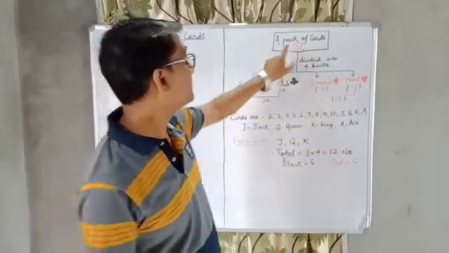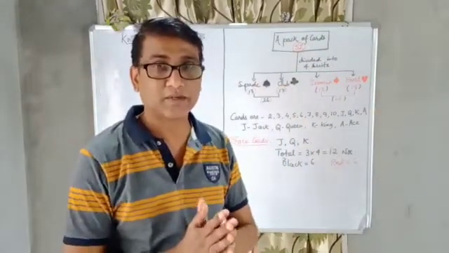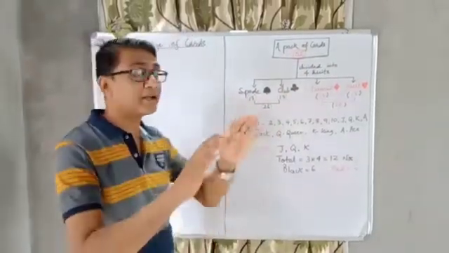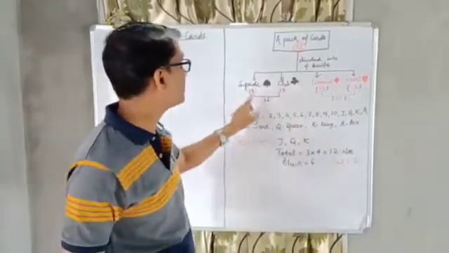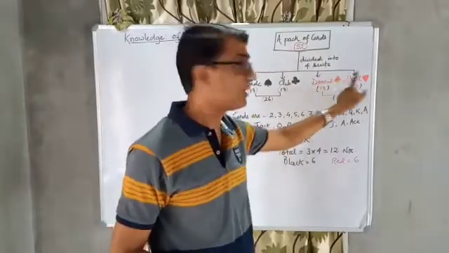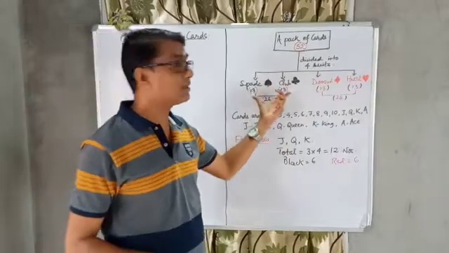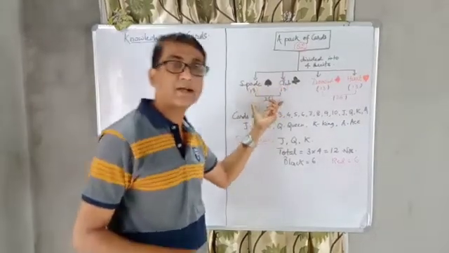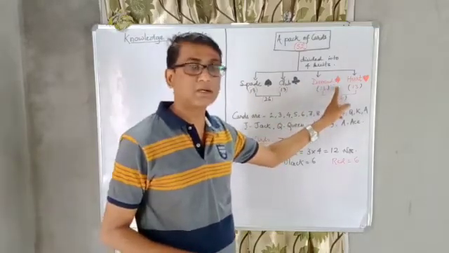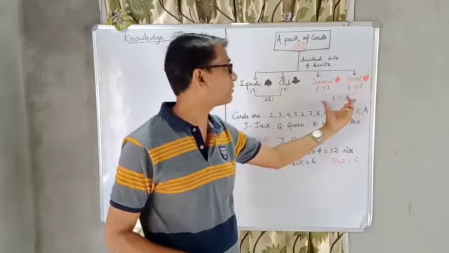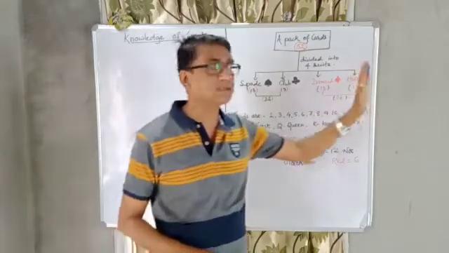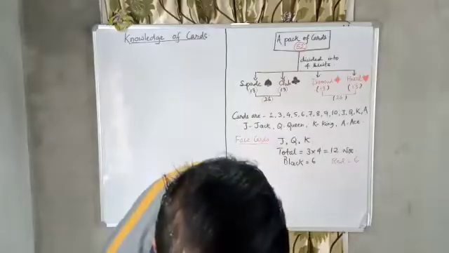Clear? Now these 52 cards are equally divided into 4 suites. So each suite has how many cards? 13 cards. 13 spade, 13 club, 13 diamond, 13 heart. So how many black cards? 13 plus 13, 26 black cards. And 13 diamond, red color, 13 heart, red color. So how many total red color cards? 26 red cards, as each suite has the same 13 cards.